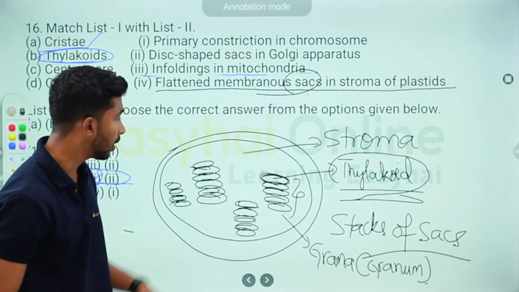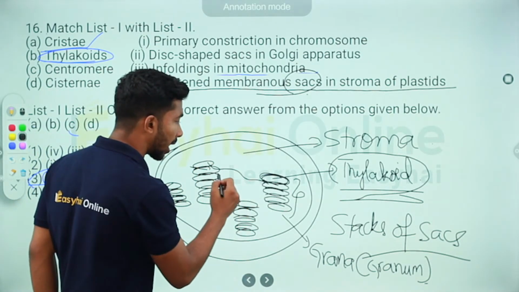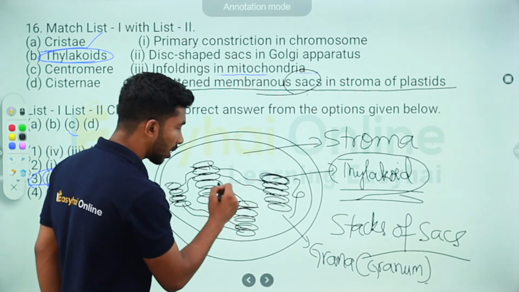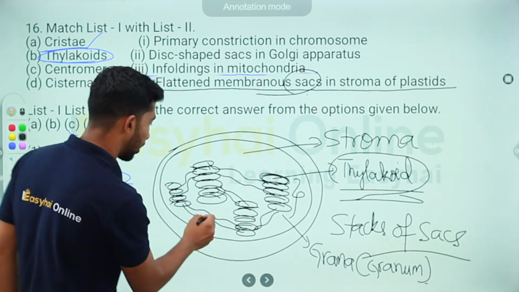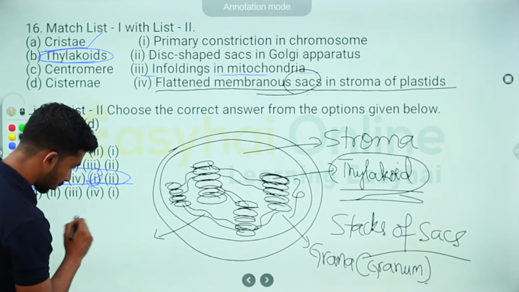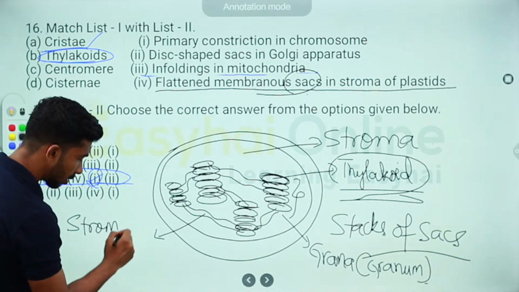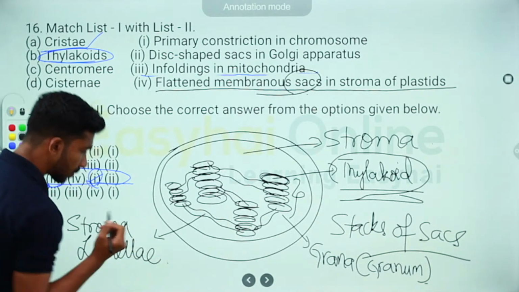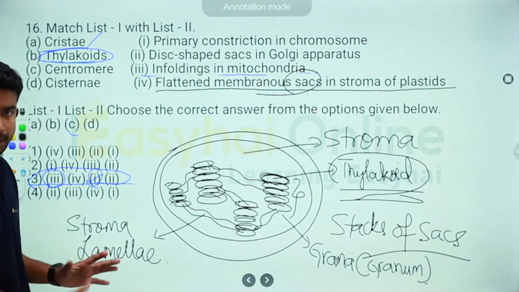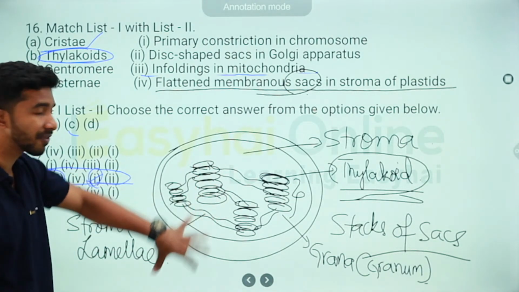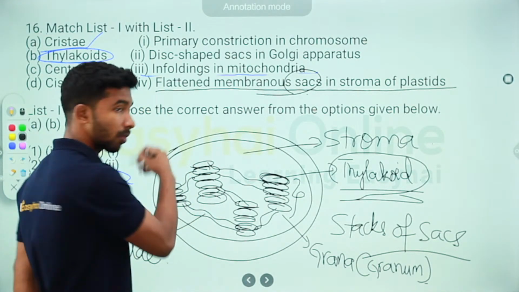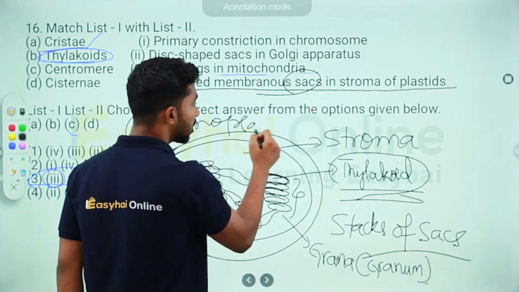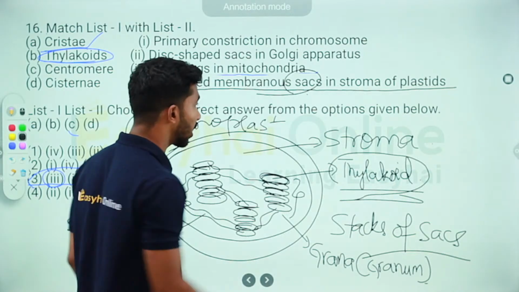These stacks are actually connected by a lamellae-like structure called stroma lamellae. So we've labeled and identified each of the structures in this entire structure, which is called the chloroplast, the cell organelle that we are studying.